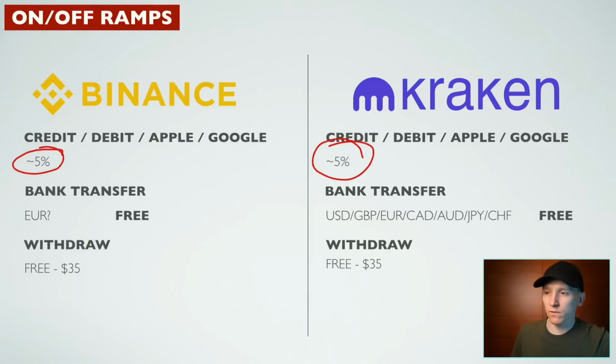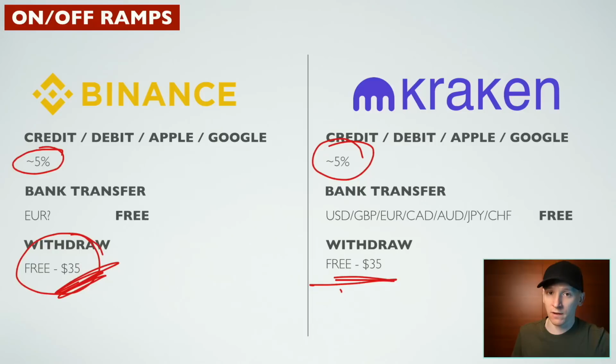Now for withdrawals, again, if you've got fiat currencies on Binance that are supported, that's anything from free to around $35 in withdrawals. It depends on your banking system. For example, in Brazil, it might be free. If you're withdrawing euros over SEPA or something, it could be maybe a small charge. If you're trying to withdraw over the Swift network, it's going to be a lot more. For Kraken, it's the same. It just depends on which network that you're using.